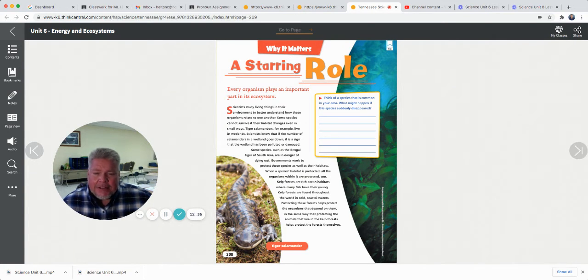So scientists keep track of the number of animals in an area, and if the animals are increasing in population, then the ecosystem's doing well. But if a lot of them are dying, then there's a problem. Some species, such as the Bengal tiger of South Asia, are in danger of dying out. Governments work to protect these species as well as their habitats. When a species' habitat is protected, all the organisms within it are protected too.